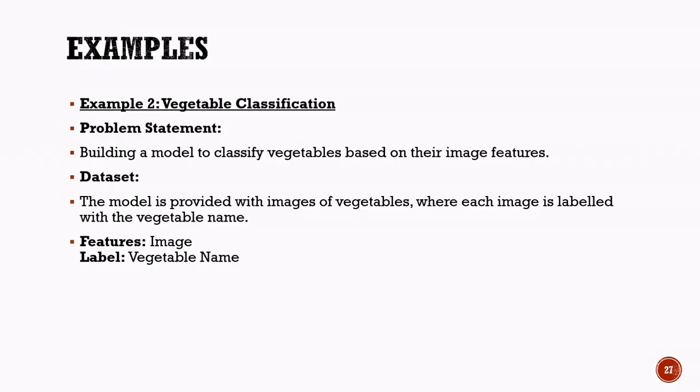Once the training process is complete, the model can examine a new image and predict which vegetable it represents. This makes vegetable classification a good example of supervised learning, where the model learns from labeled examples and uses that knowledge to classify unseen data.